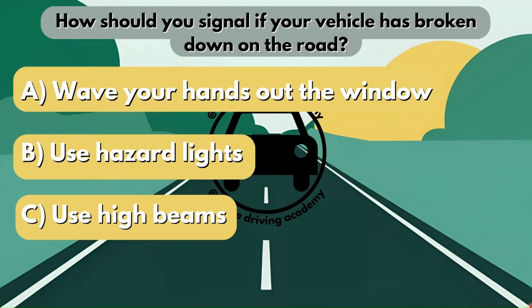How should you signal if your vehicle has broken down on the road? Is it option A, wave your hands out the window? Is it option B, use hazard lights? Or is it option C, use high beams? So for option A, it says wave your hands out the window. Now please don't do that. People are going to think you are mad. So the correct answer here would be option B.